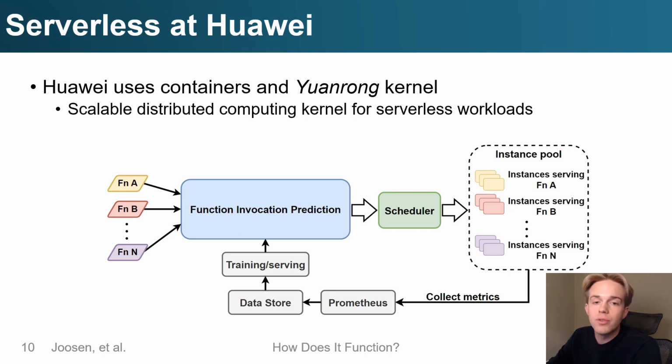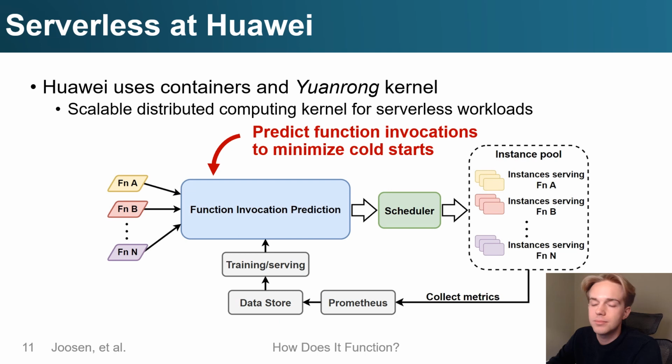At Huawei, serverless systems are built on top of containers and Yanrong, which is a scalable distributed computing kernel for serverless workloads. We use machine learning to predict the number of function invocations arriving on the platform for the most popular functions a day in advance. These predictions then inform auto-scaling decisions, and they are used to preemptively allocate pods to reduce cold starts.